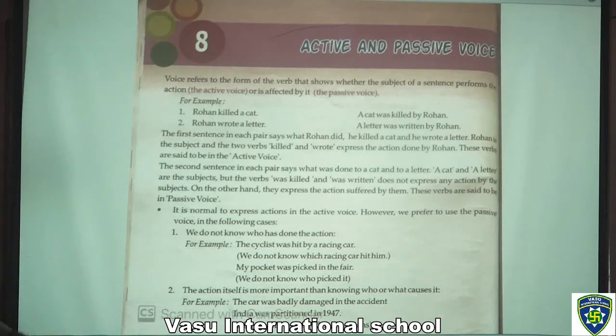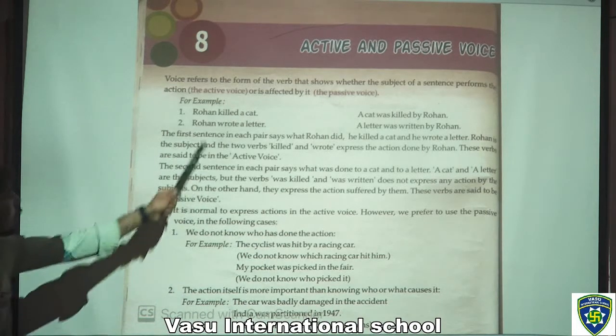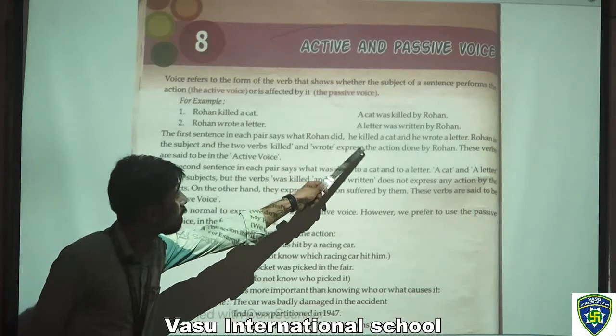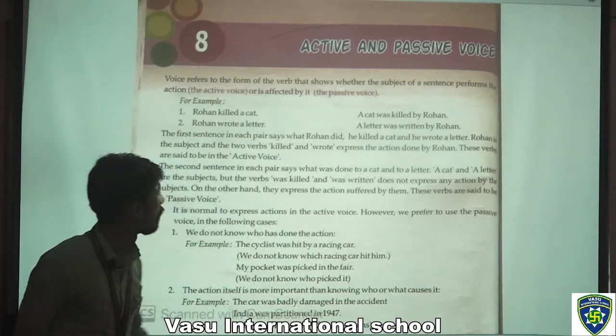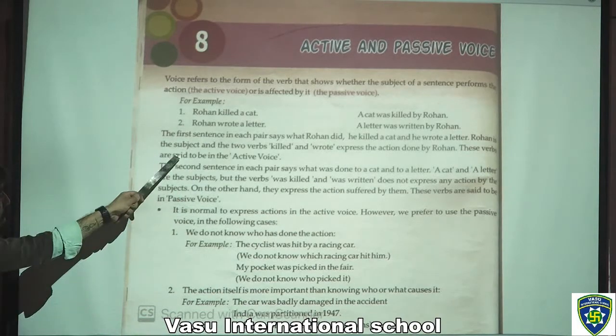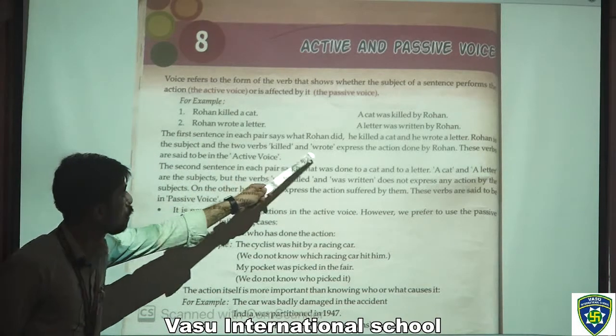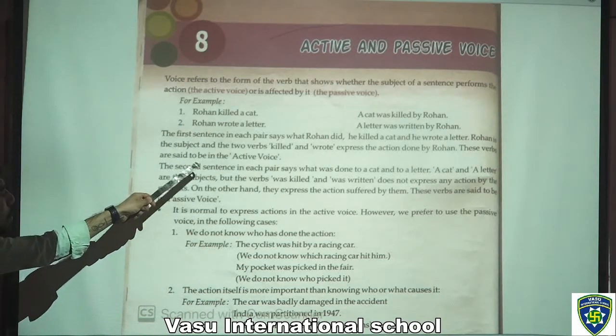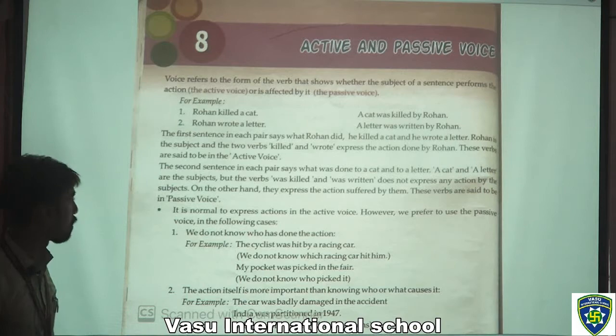Now in the first sentence of each pair, this says what Rohan did. He killed a cat and he wrote a letter. Rohan is the subject and the two verbs, killed and wrote, express the action done by Rohan. These verbs are said to be in the active voice.